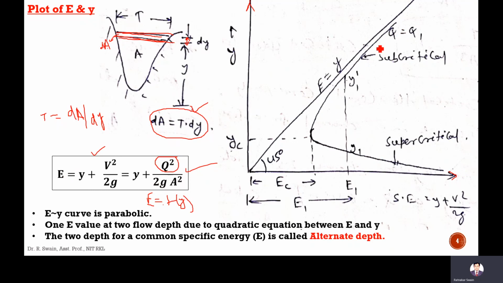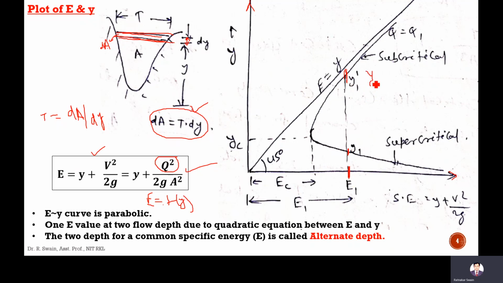For one specific energy E, you will get two depths. So here one depth, here one depth. This is the parabolic curve for a particular specific energy. This is one depth, let it be y1, and this is the other, let it be y1 dash.